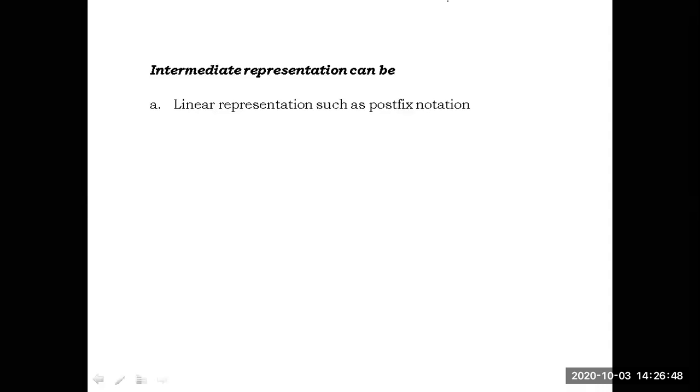The intermediate representation can take several forms. One form of intermediate code representation is the linear representation, such as postfix notation.